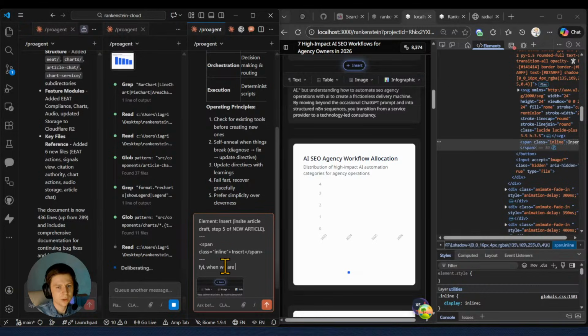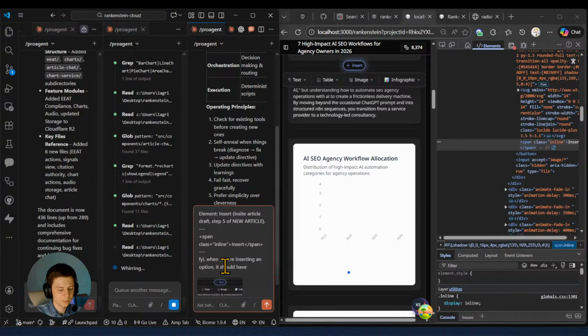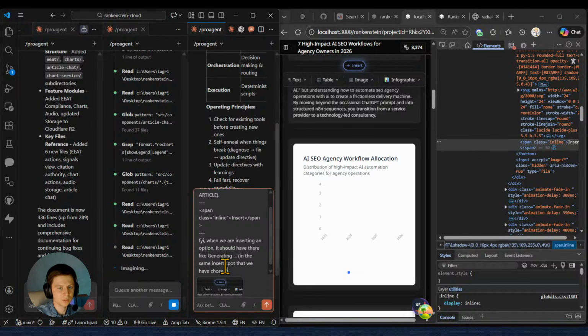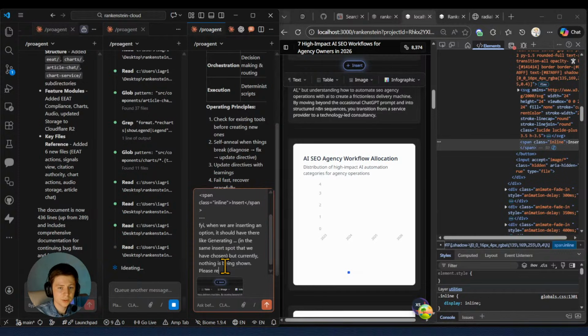When we are inserting an option, it should show something like "generating" in the same insert spot that we have chosen. But currently nothing is being shown. Please review carefully.